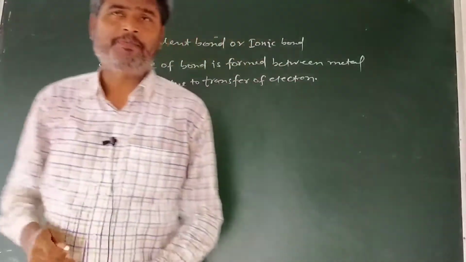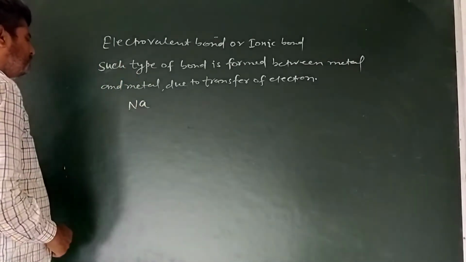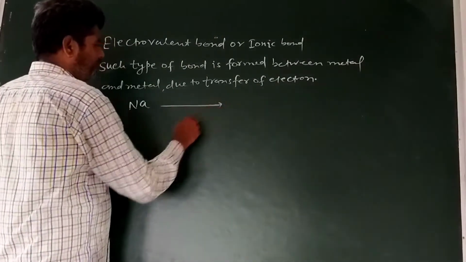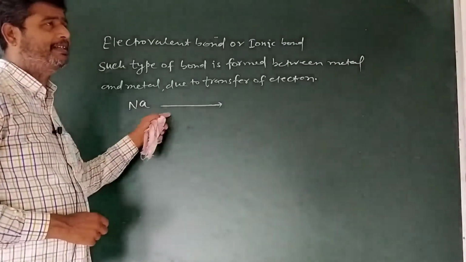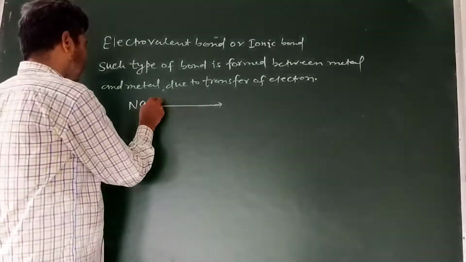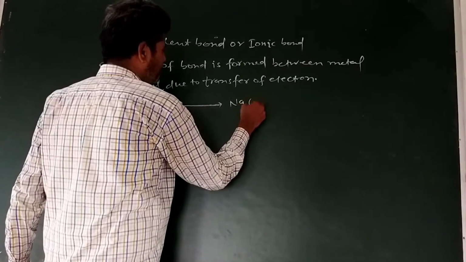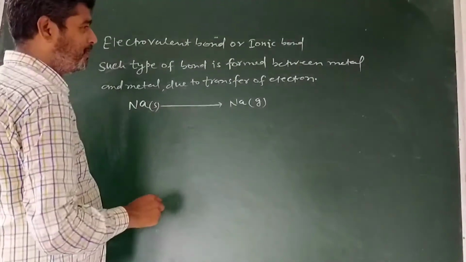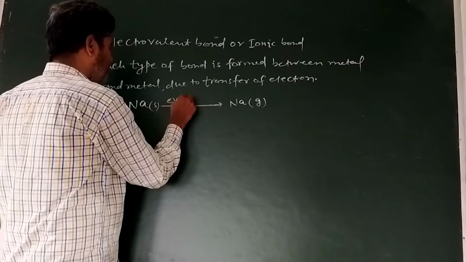For example, the physical state of a metal is solid. Suppose we have sodium metal. When it is heated, it does not convert into liquid but directly into the vapor phase. Na is solid; on heating, it will be converted into the gaseous state. So some energy is required for this process. Evaporation.